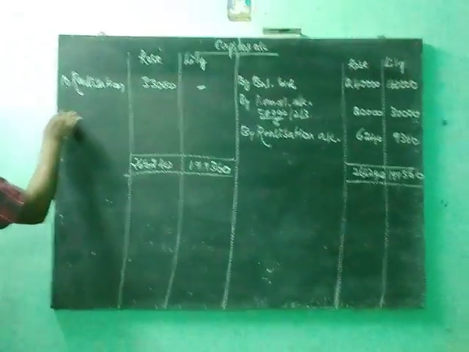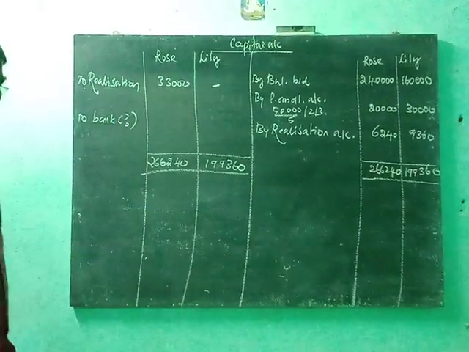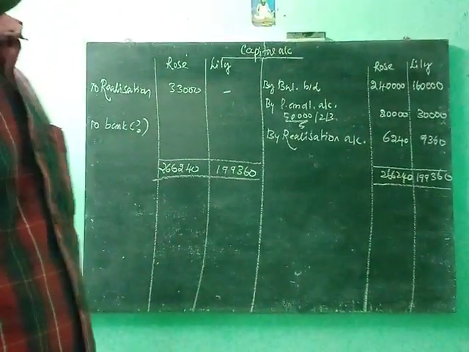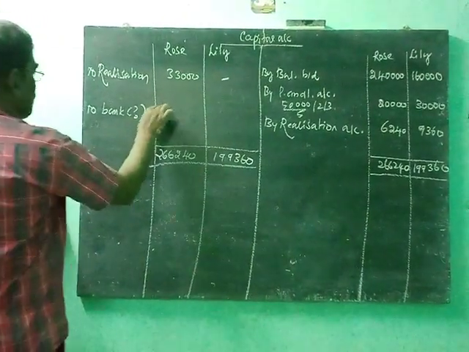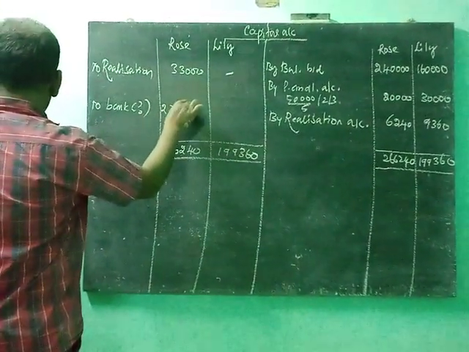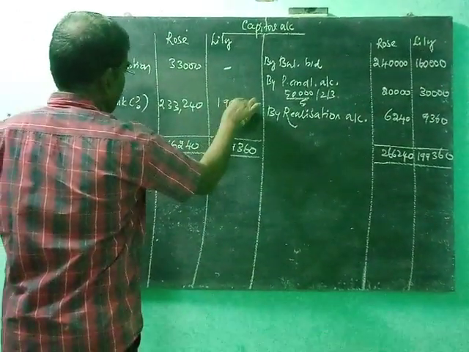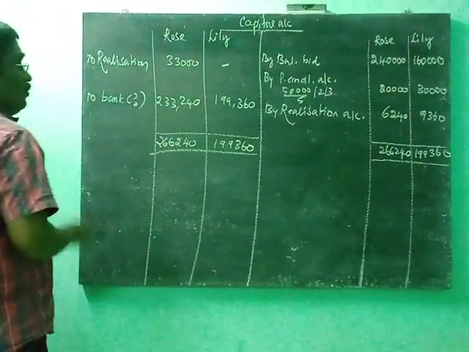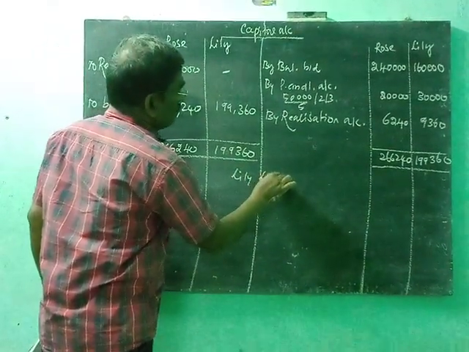So this is the final settlement of the partners. Now the partnership is dissolved. So the final settlement: the partner Rose received from the firm 2,33,240 and Lily 1,99,360. Now one more ledger is pending, that is Lily's loan account.